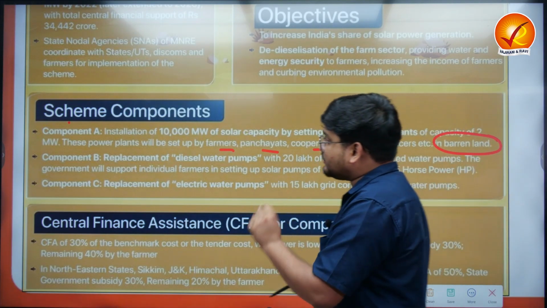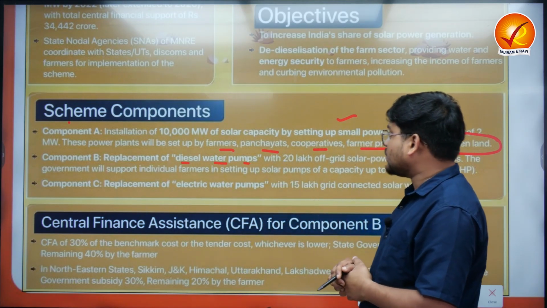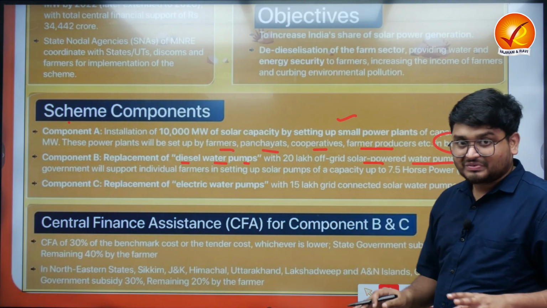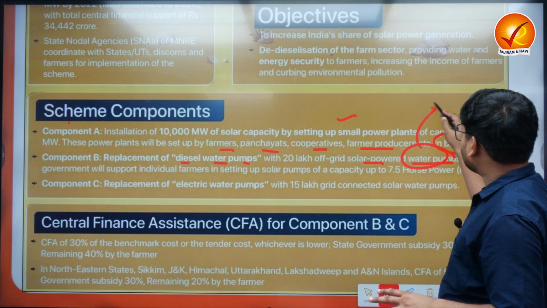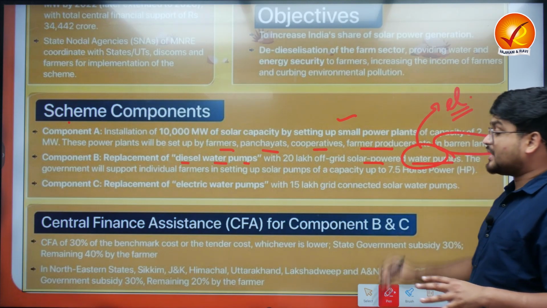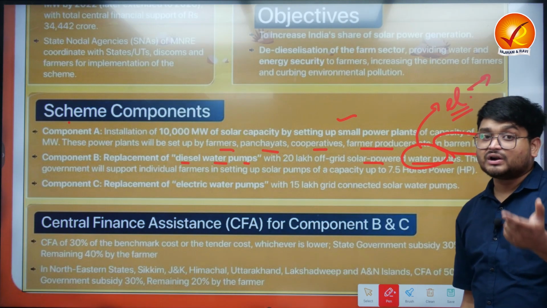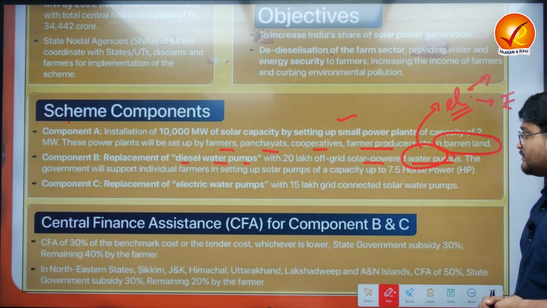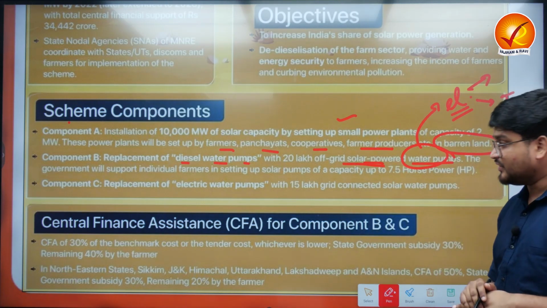With reference to component B, there will be replacement of diesel water pumps with 20 lakh off-grid solar powered water pumps. These water pumps, which are right now being operated by free electricity, having an enormous burden on the groundwater level and the financial capability of the state governments, will be replaced, and solar powered water pumps will be installed.